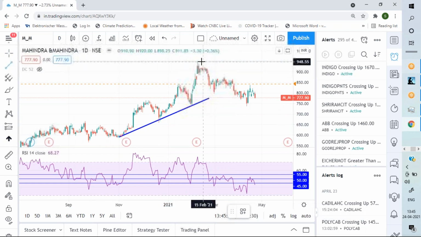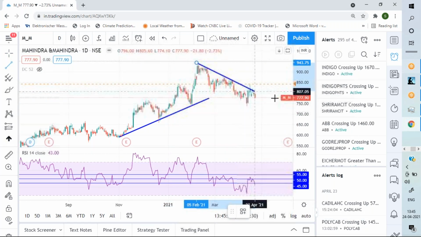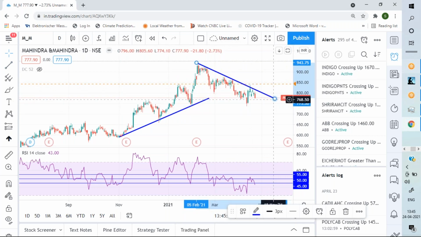Similarly goes for the downtrend. See, from here I can draw a line and then I can extend it. Now, what is happening in the third case? It is coming back, pulling back to this trend line, and RSI is pulling back to 50. So this was a good zone to short, and from 830 you can see it has come down to 778.